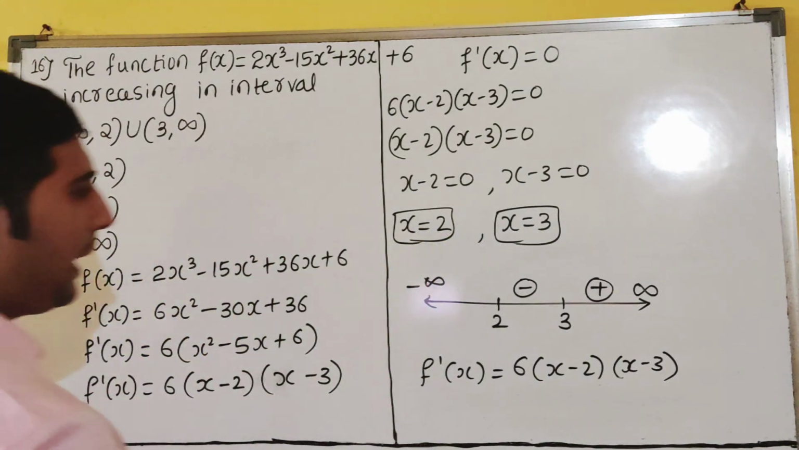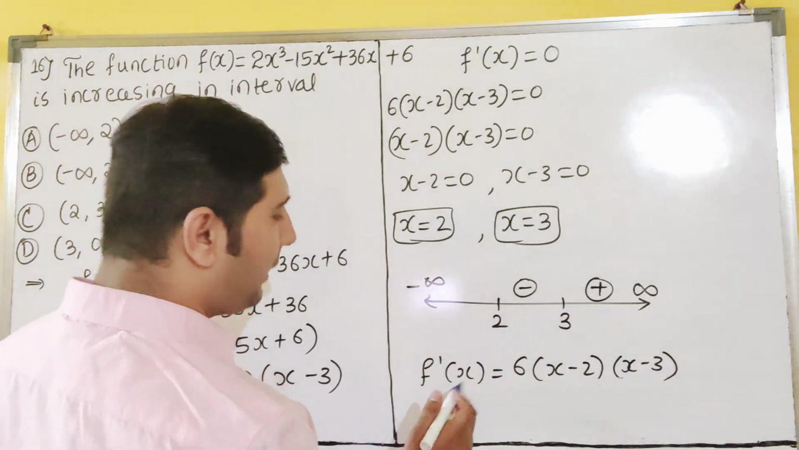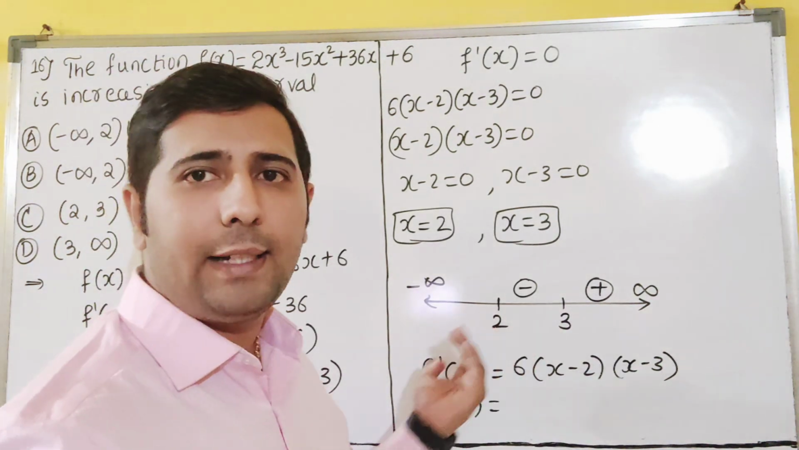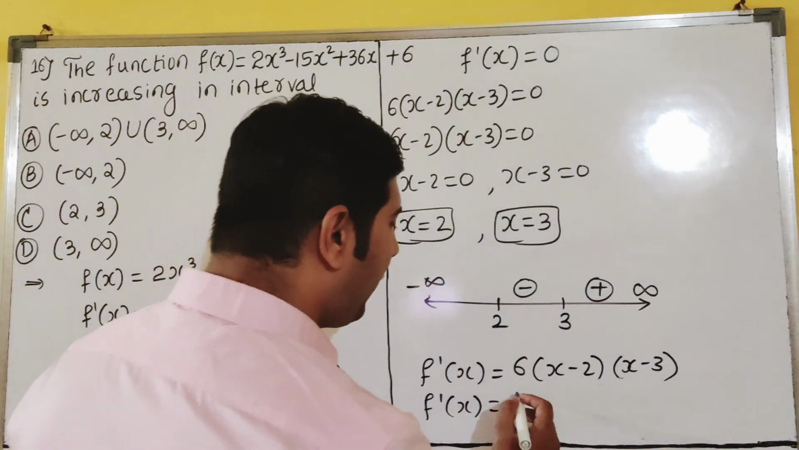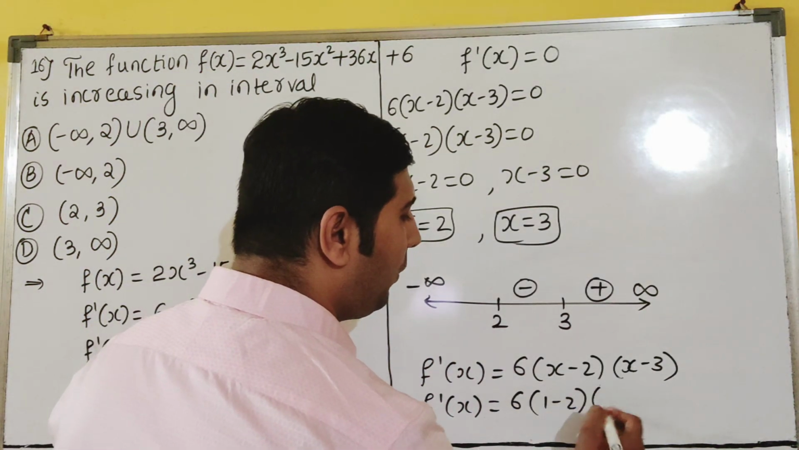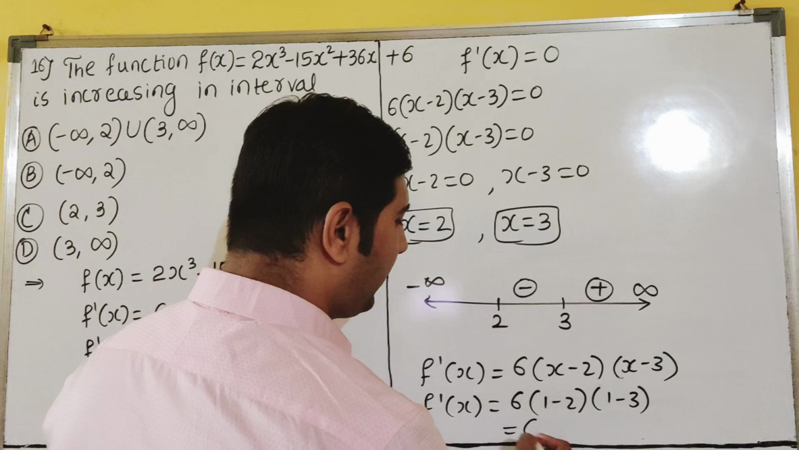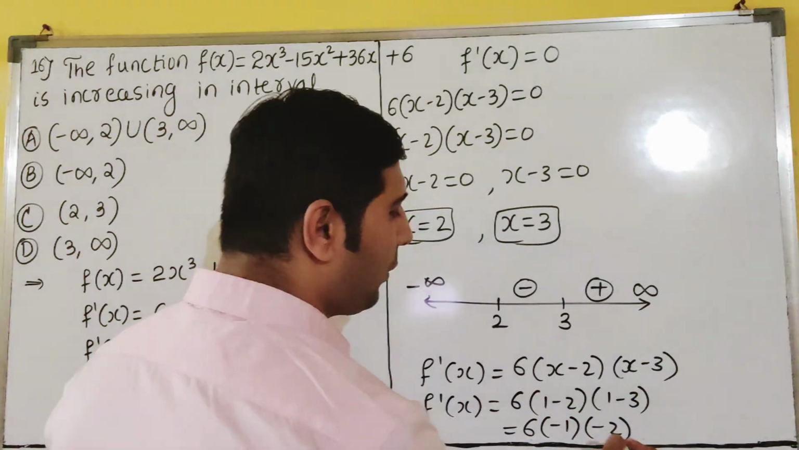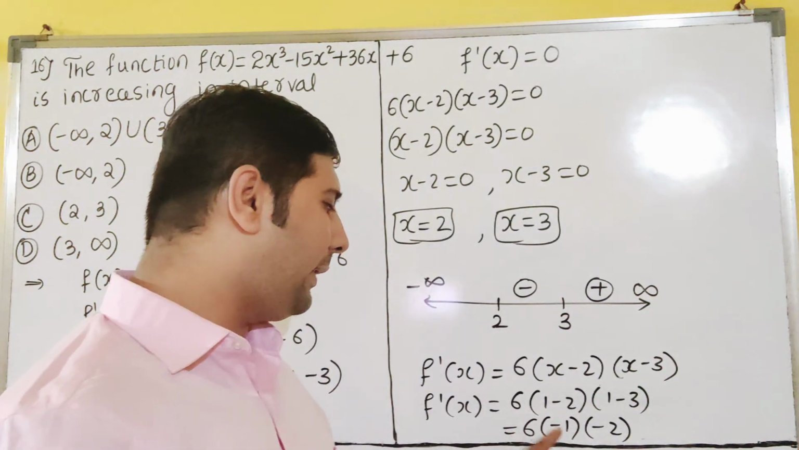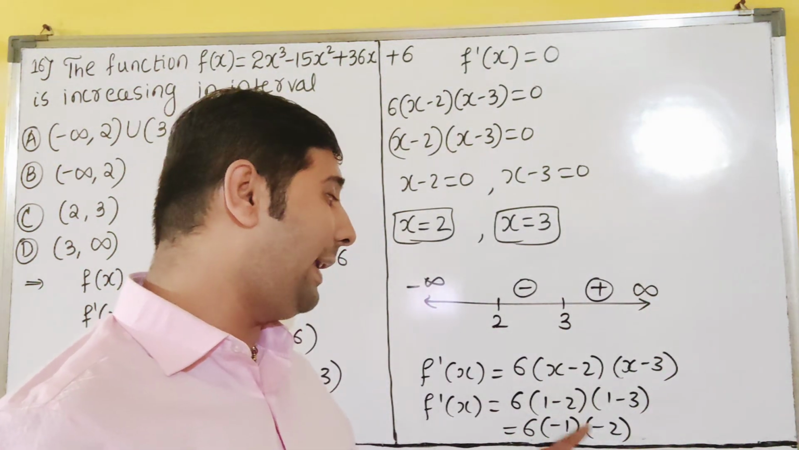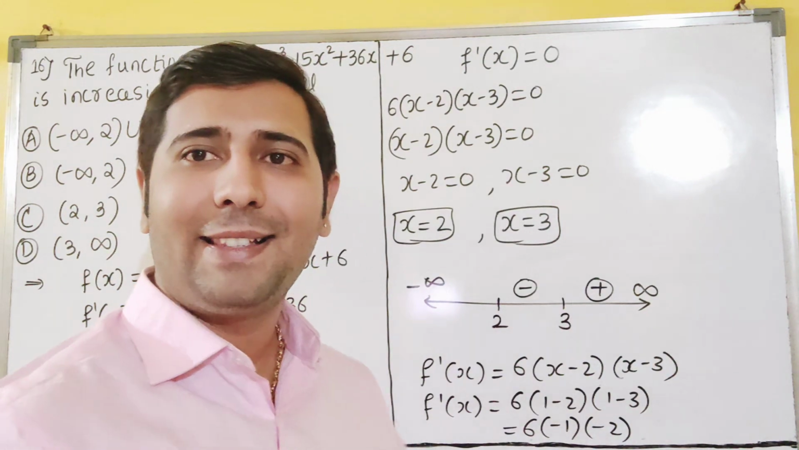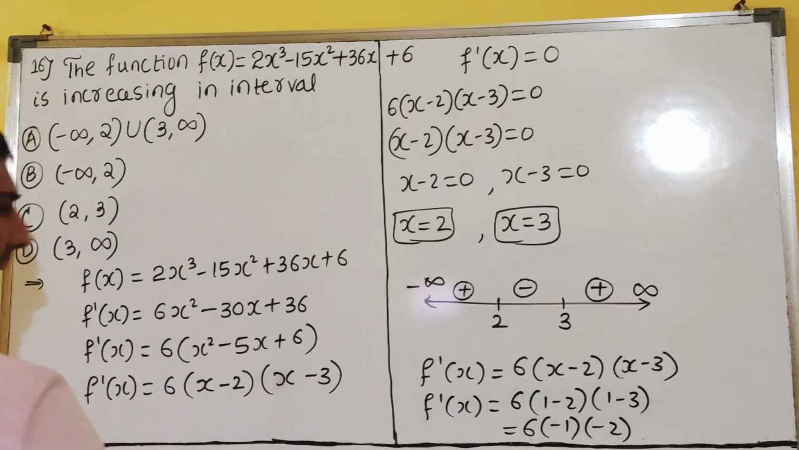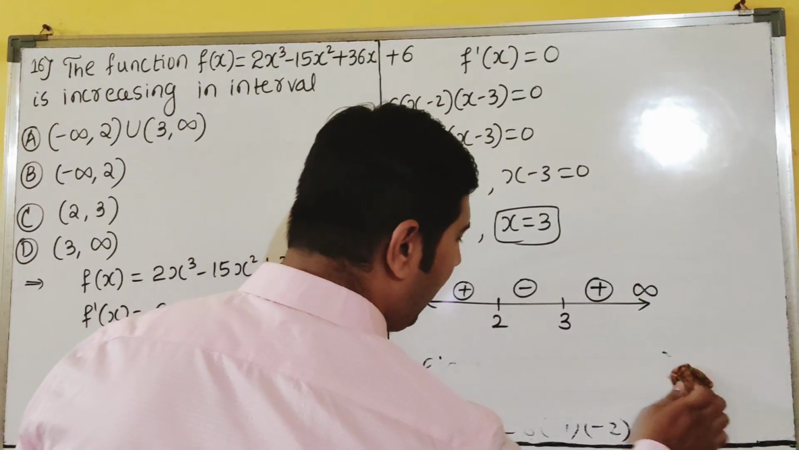So next one you have to check now, which is less than this. Less than 2, what can we take? 1 we can take, you substitute 1. 1 minus 2, 1 minus 3. So 6 into 1 minus 2 is minus 1, and 1 minus 3 is minus 2. Will you agree? Plus into minus, minus; minus into minus, plus. That means here it is increasing, greater than 0, dear students. I hope it is clear for everyone.